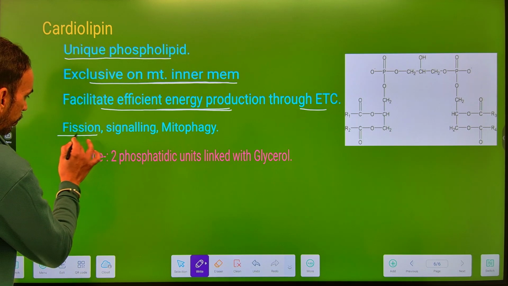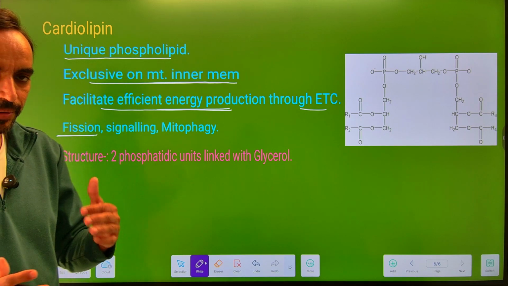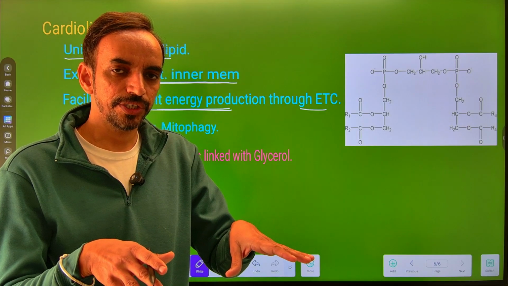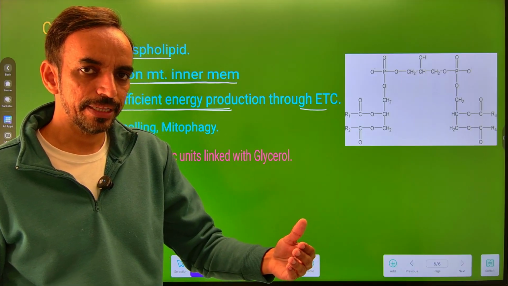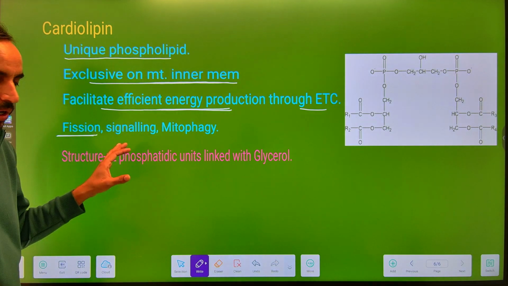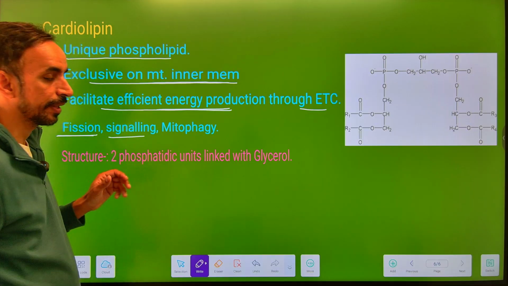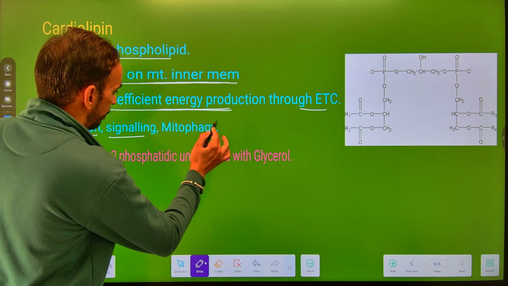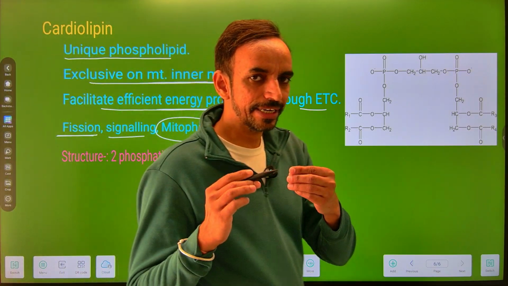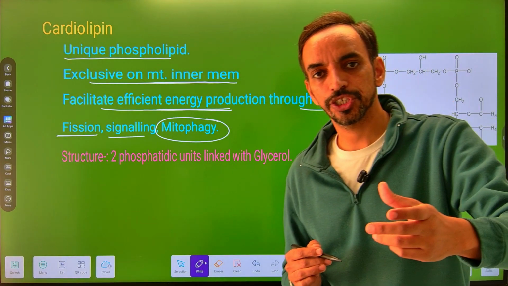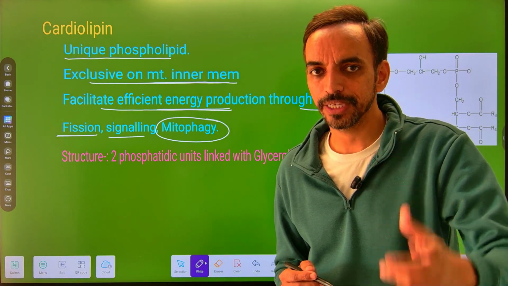It helps in mitochondrial fission. As we all know, the mitochondria reproduce through the fission process. There is a breakdown of one mitochondrion into two, about which we will talk later. This fission process also helps in the signaling process. It helps in the process of mitophagy. Now what is mitophagy? It is the selective removal of damaged mitochondria from the cell.